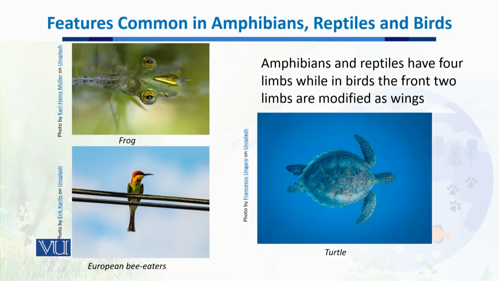When we talk about the amphibians and reptiles, they have 4 limbs, while in birds, although they have 4 limbs, the front 2 limbs have been modified as wings, and they help them in flight. These are the slight different features, but most of them are common in amphibians, reptiles, as well as birds.